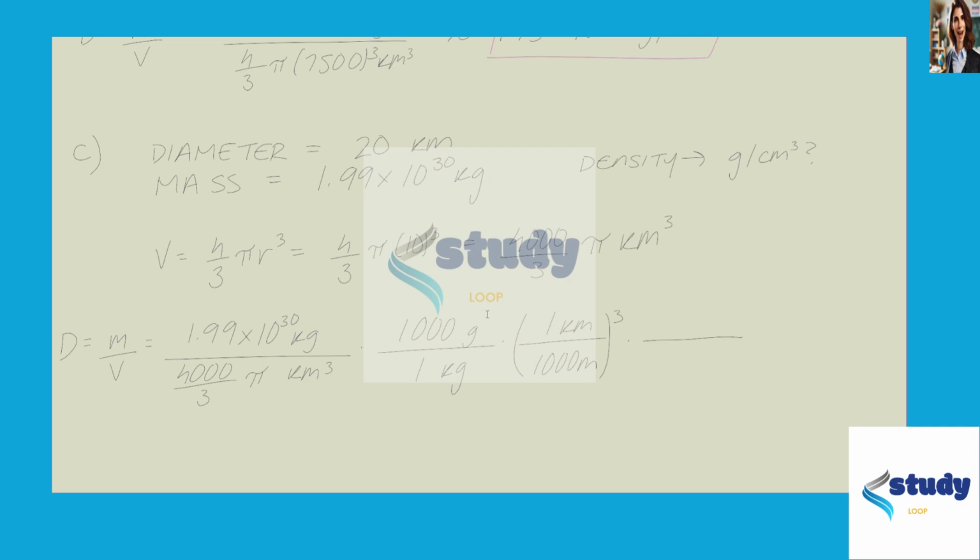So now kilometers cubed cancels out, and we're left with meters cubed in the denominator, but we need to convert that into centimeters. So 1 meter is equal to 100 centimeters. So we'll multiply by a fraction that has meters in the numerator, so then the unit will cancel. So we'll multiply by 1 meter over 100 centimeters, and again, since we have meters cubed, we need to cube this fraction. And now all of our units cancel, leaving us with just grams per centimeters cubed. And this is approximately equal to 4.75 times 10 to the 14th grams per centimeter cubed.